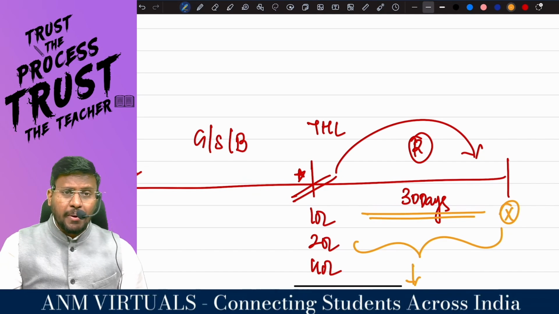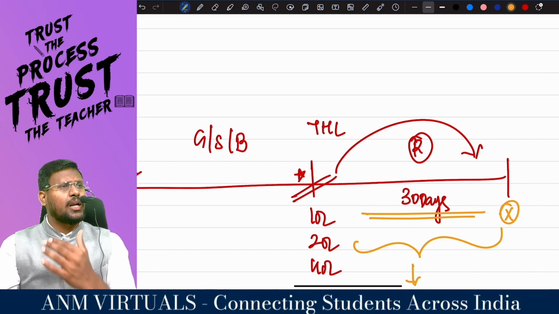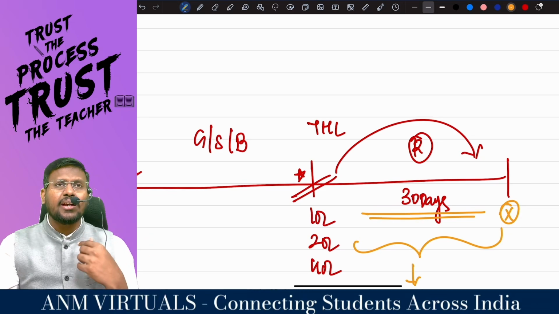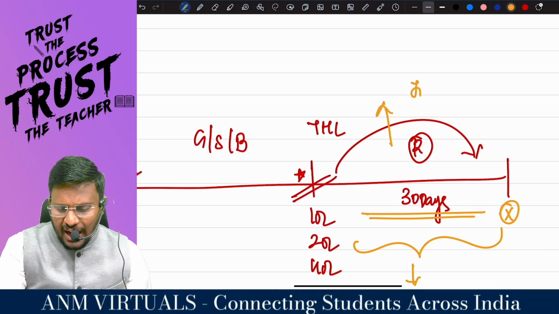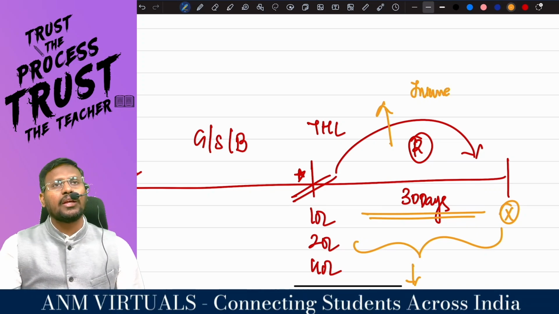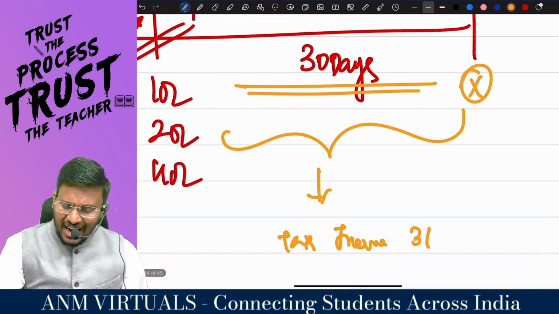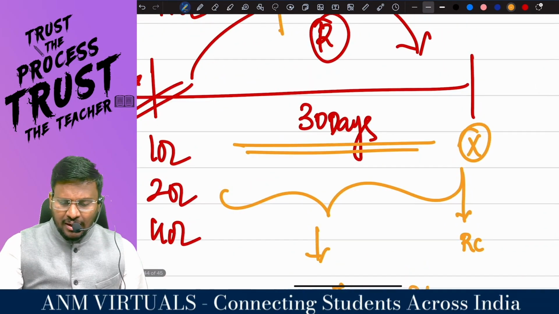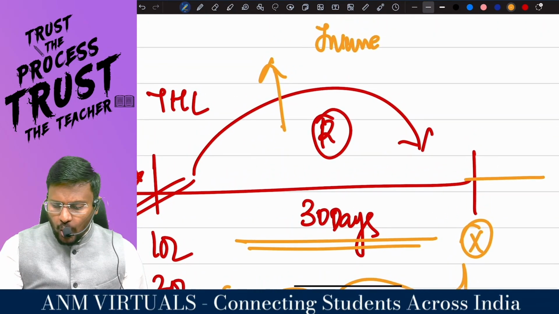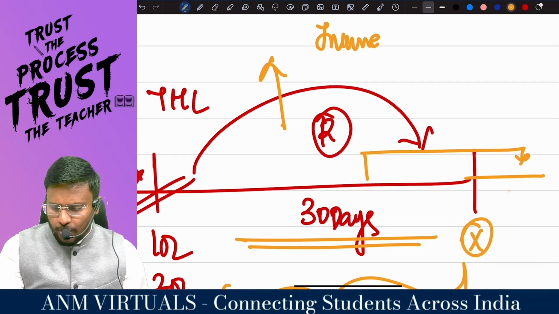Why? The reason is I don't have the GST number. Without a GST number, I can't issue a tax invoice. So during this period, I will raise only an invoice. Once I get the RC on this date, whatever invoices I have issued during this period have to be revised within 1 month.